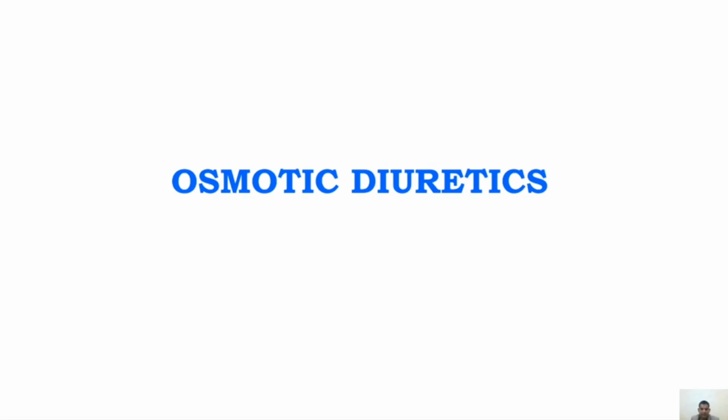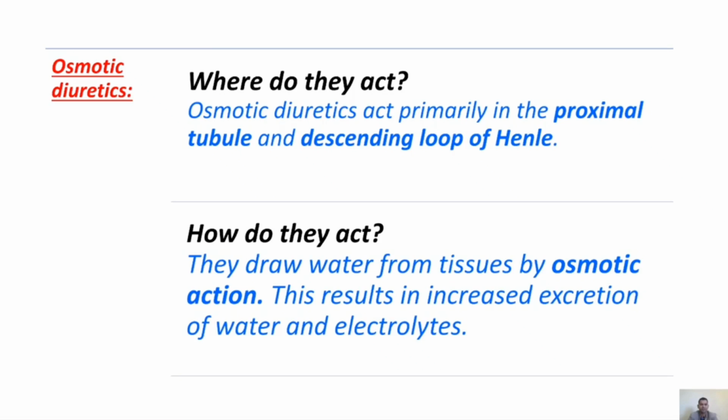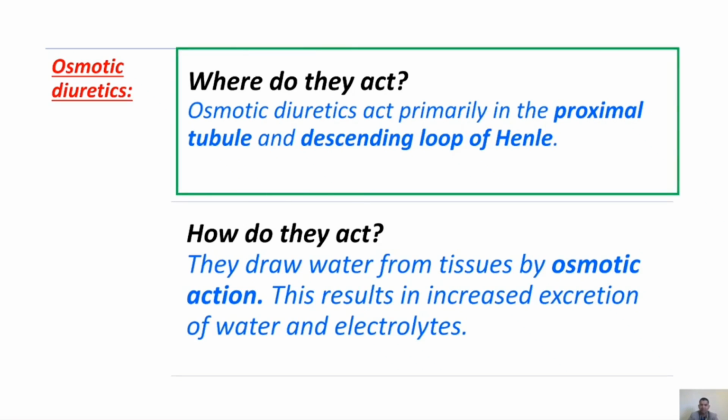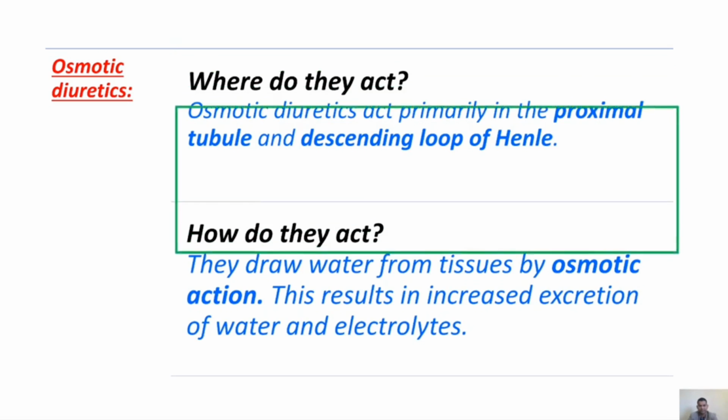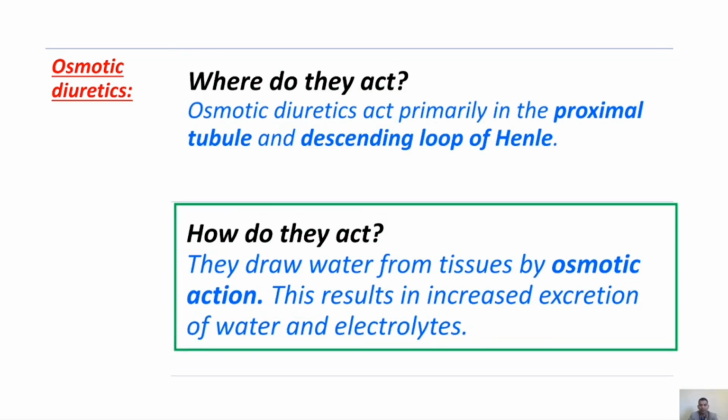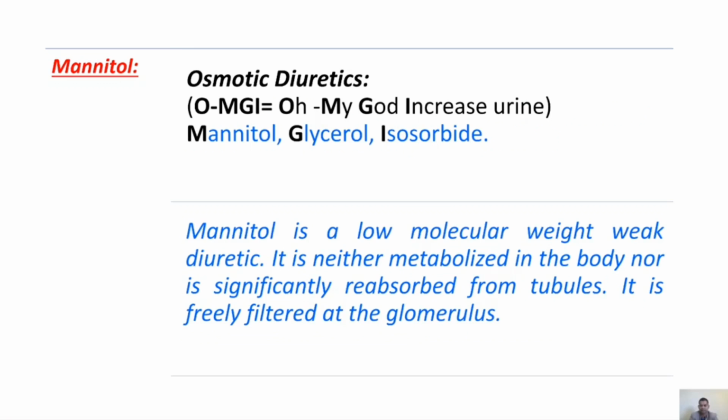Osmotic diuretics. Where do they act? They act primarily in the proximal convoluted tubule and descending loop of Henle. How do they act? They draw water from tissues by osmotic action. This results in increased excretion of water and electrolytes.